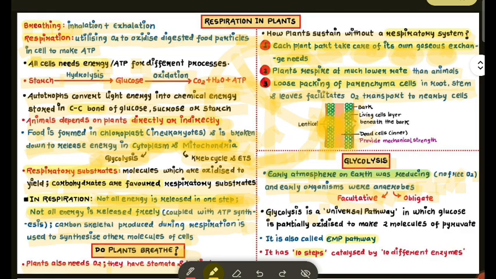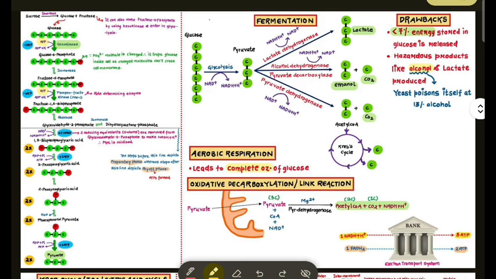Glycolysis is a universal pathway. As I told earlier, it can occur in both anaerobes and aerobes. Glucose is partially oxidized to make two molecules of pyruvate, which means one glucose turns into two pyruvate. Glycolysis is also called the EMP pathway, named after three scientists who worked it out. It has 10 steps catalyzed by different enzymes.